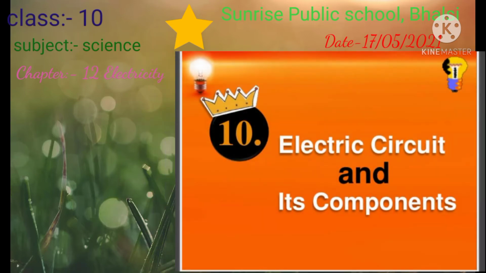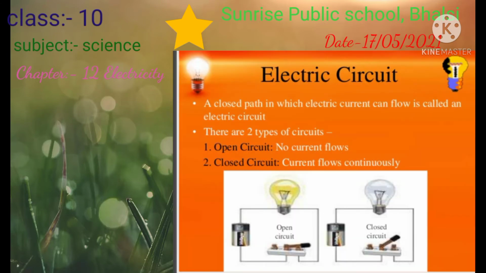Now we will discuss the electric circuit and its various parts. An electric circuit has two types, open circuit and closed circuit. An electric circuit has four parts: ammeter, cell, bulb and the switch.